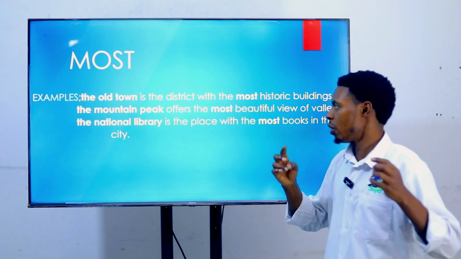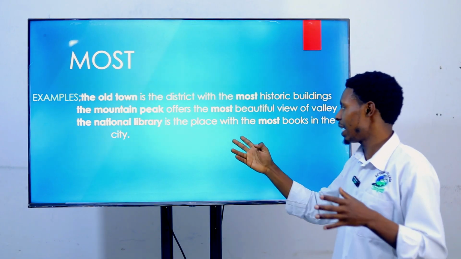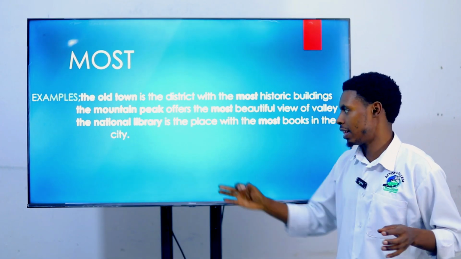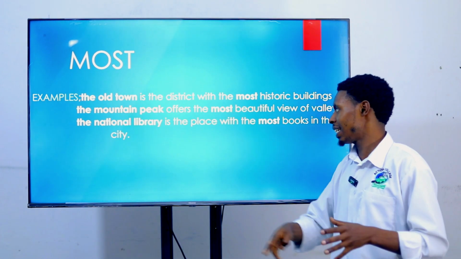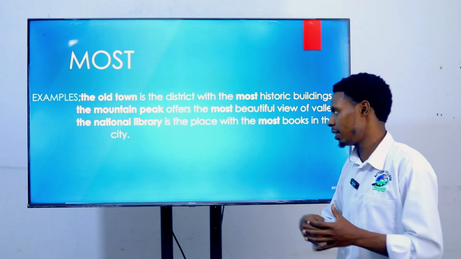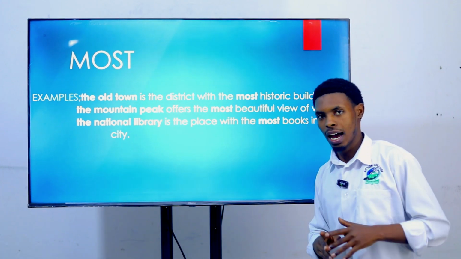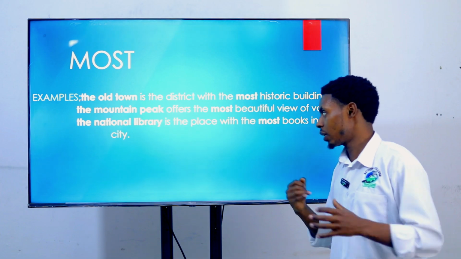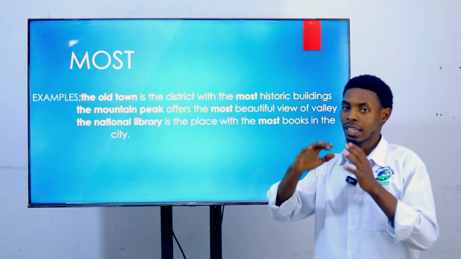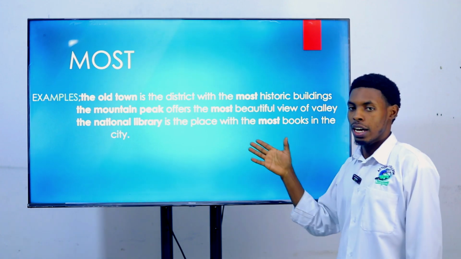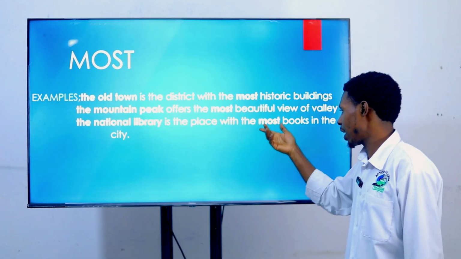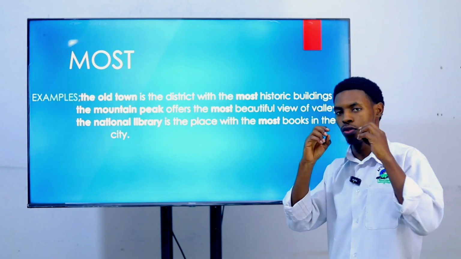The National Library is the place with the most books in the city. If you say this, there are many libraries, and the national one is competing with the others in having many books. These books are countable, and you have used the most to mean the superlative of many.